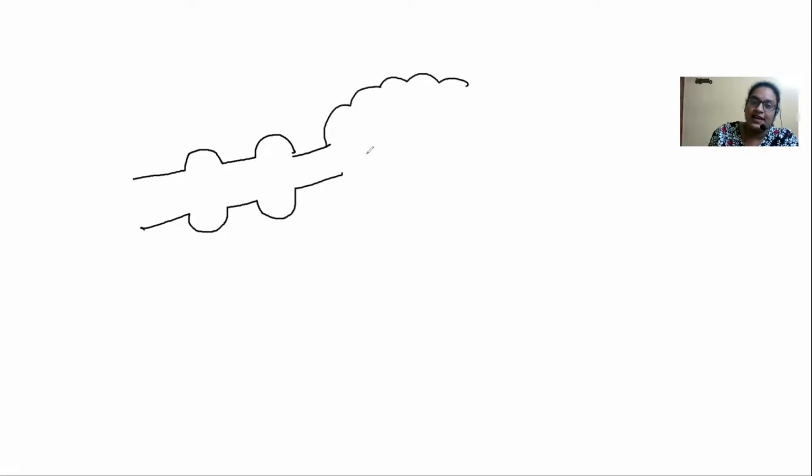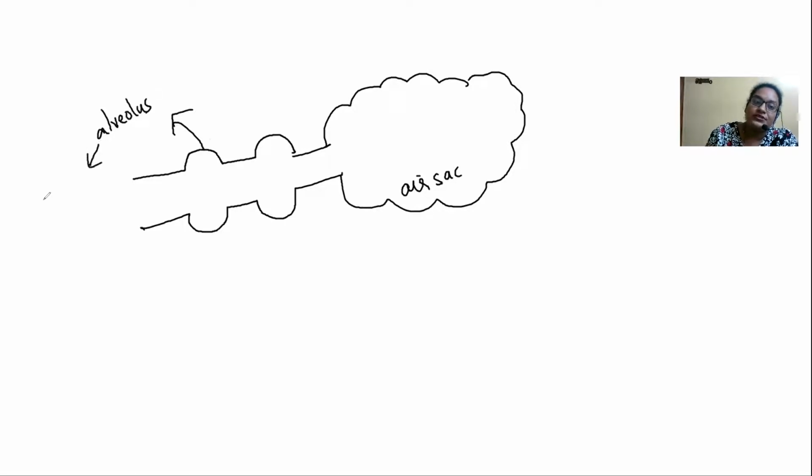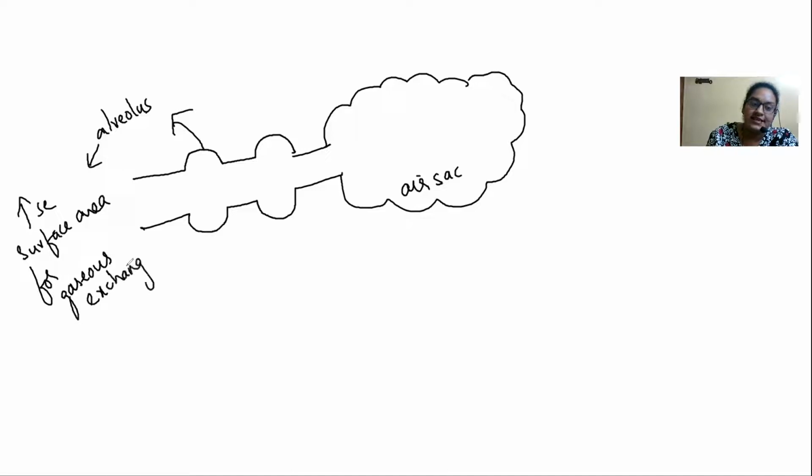Now coming on to children, let me take the bronchiole. So the bronchiole is divided into branch-like structures, and finally they are ending as a cluster of air sacs, that is alveoli, called as air sac. Okay, and these are the alveolus. What is the function of the alveolus here? They are going to increase the surface area for gaseous exchange. Okay, these are going to increase the surface area for the gaseous exchange.